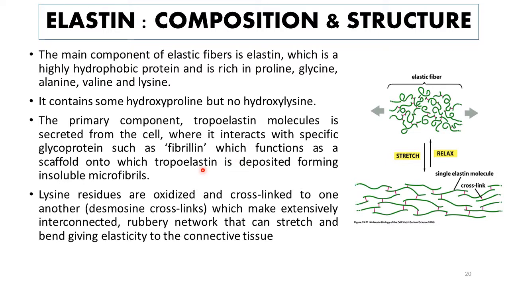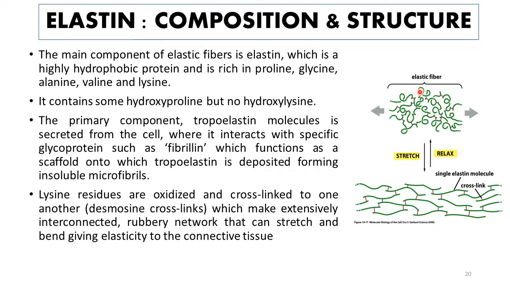The interaction between fibrillin and tropoelastin leads to the formation of insoluble microfibrils. So in the absence of the glycoprotein fibrillin, elastin microfibrils will not be able to form, and this will result in abnormal structure of elastin.